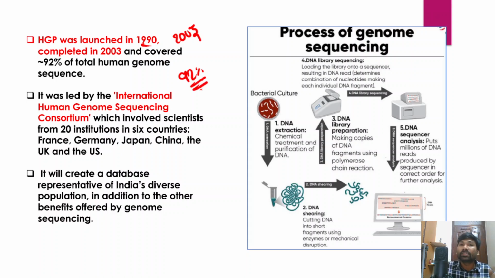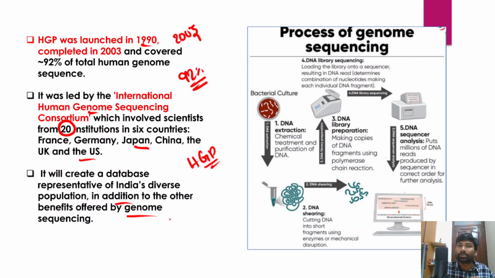And in fact this Human Genome Project at the international level was led by the International Human Genome Sequencing Consortium that involved scientists from 20 institutes in 6 countries including France, Germany, Japan, China, UK and US. And in fact this project will create a database representative of India's diverse population, in addition to the other benefits offered by genome sequencing.